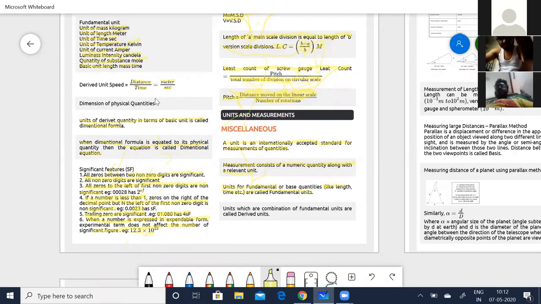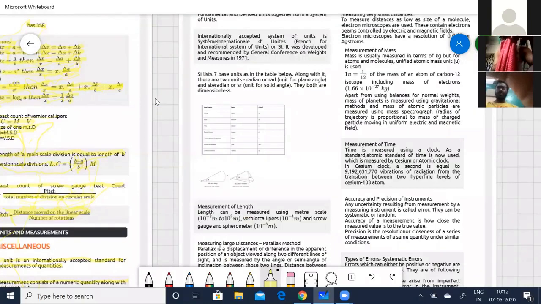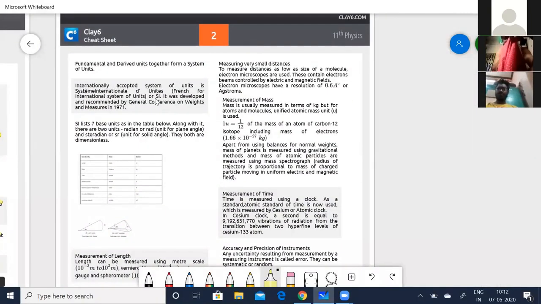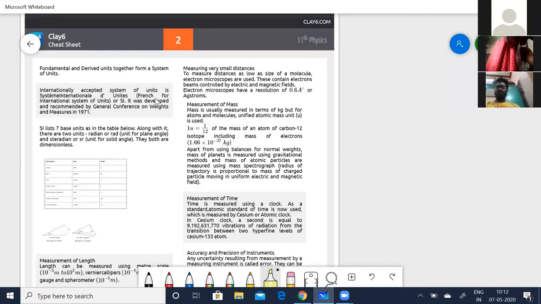And we were talking about derived units also, that is, the units which are a combination of fundamental units, or where you have derived these units from the fundamental units, are called derived units. Now coming to the next part, fundamental and derived units together form a system of units.